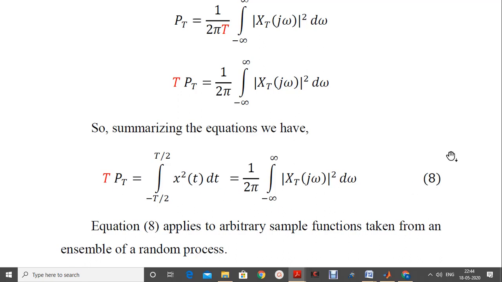Now what is the meaning of equation number 8? Equation 8, as you can see here, applies to arbitrary sample functions which are extracted or taken from an ensemble of random processes.